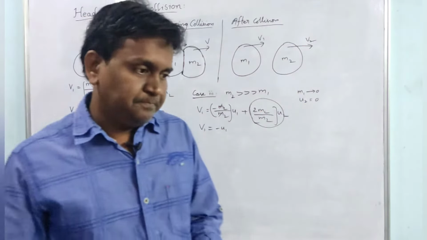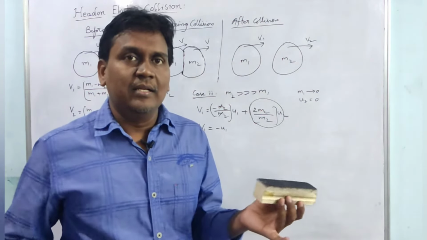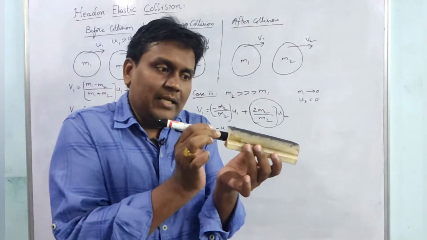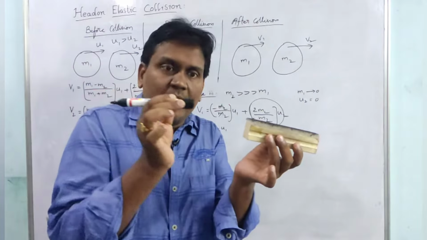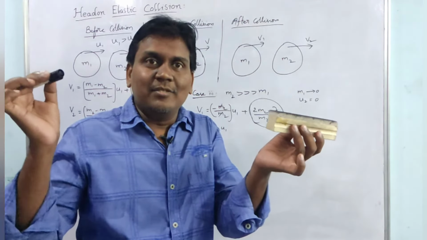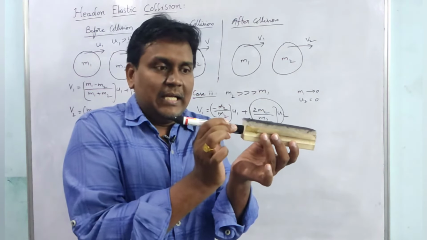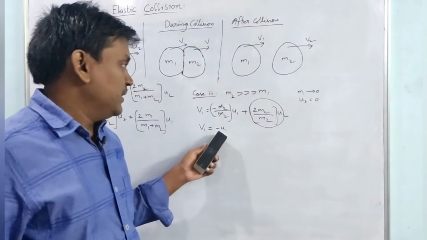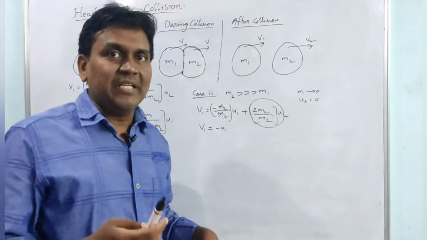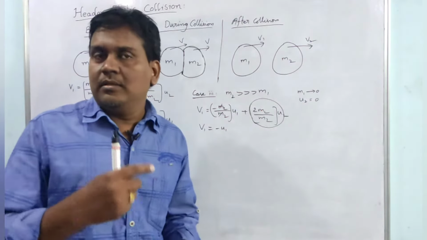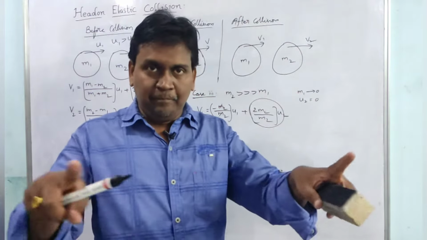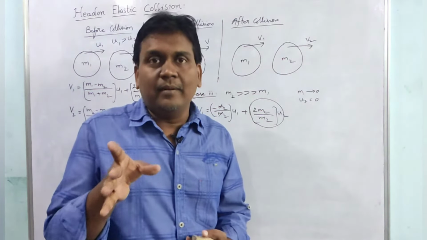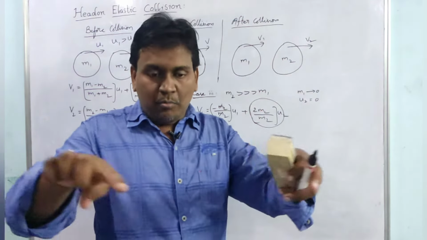See, a heavier mass is here, and a lighter mass is hitting it. While the lighter mass is hitting with 10 meter per second, it will move back with 10 meter per second. That means it is rebounding back. If you take a carom board and a striker, the wooden border will be there.